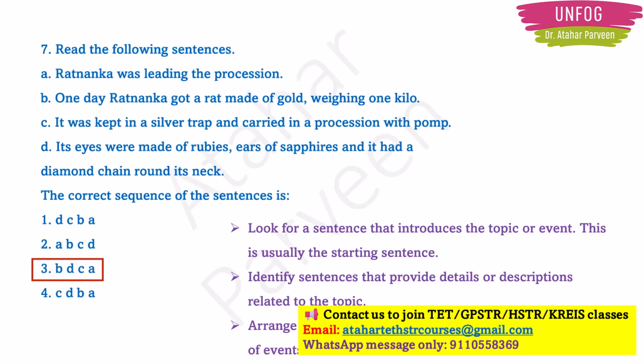Next, arrange the sentences in a way that provides a logical flow of events or ideas. If you keep these three things in your mind, then you can easily arrange the correct sequence of the sentences. So in this also, two points are important. First you have to look for the introduction sentence. Then you have to look for the description sentence. Then automatically the remaining one will become the last sentence. Okay, clear, right?